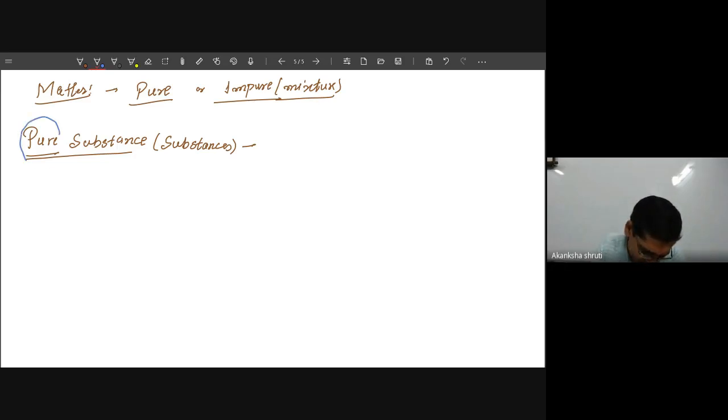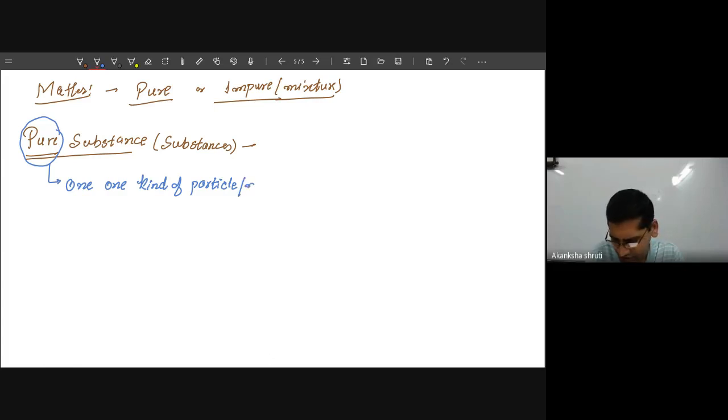So this pure signifies here only one kind of matter, particle, so only one kind of particle or matter.